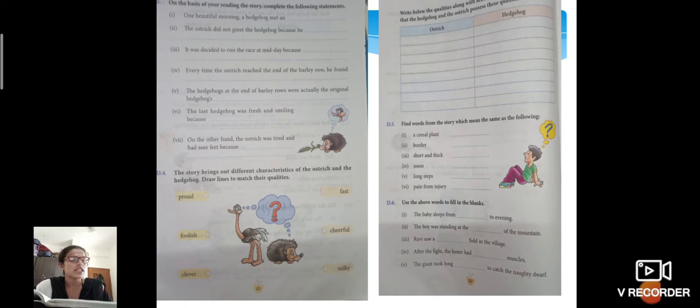Every time the ostrich reached the end of the barley row, he found the hedgehog there, right, children? Every time, whenever he reached the edge of any row, already a hedgehog was there. The hedgehogs at the end of the barley rows were actually the original hedgehog's relatives, can I say, children? Like we can say mother, father, cousins, sisters, brothers, and all. That way also you can write down there.